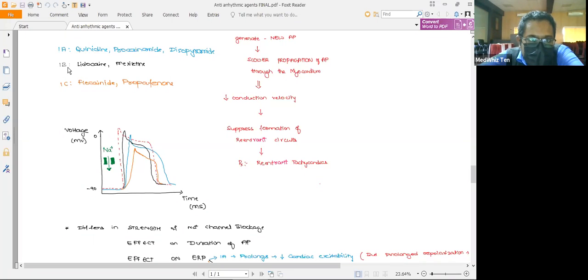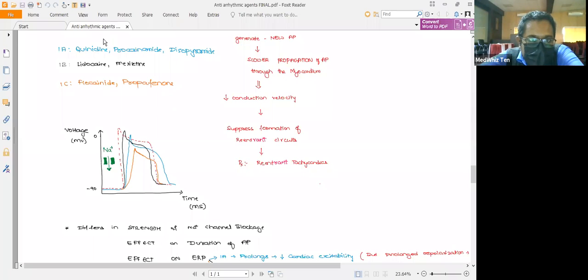Whereas class 1B is the weakest class of drugs in producing sodium channel blocking activity. But also you can see there is a decrease in the repolarization phase, an early repolarization with respect to 1B. And 1C drugs have the higher strength to block the sodium channel, so there is a steeper slope, which you can see with the class 1C drugs.